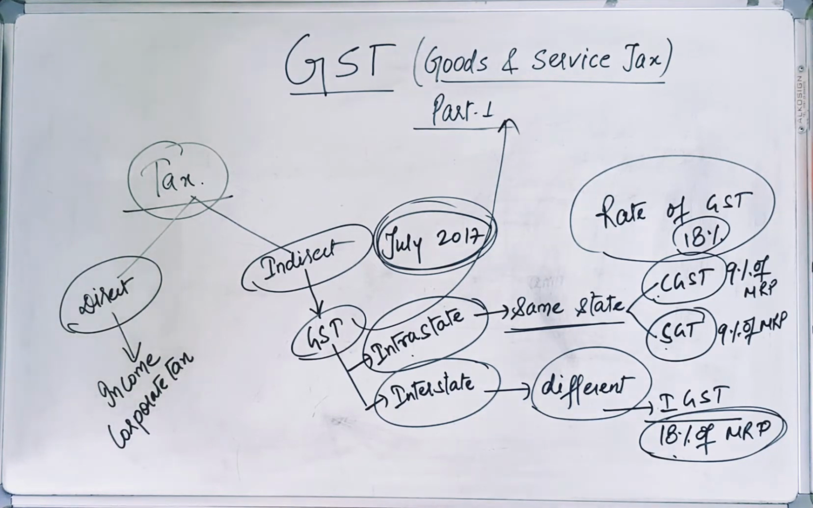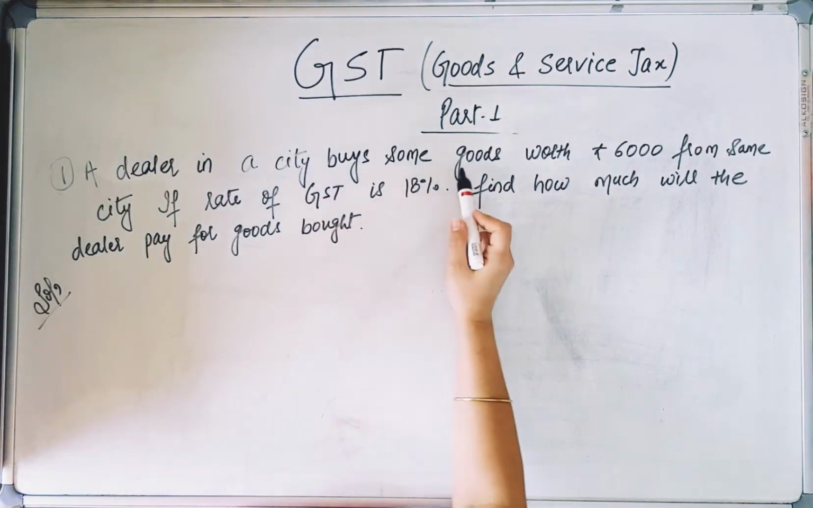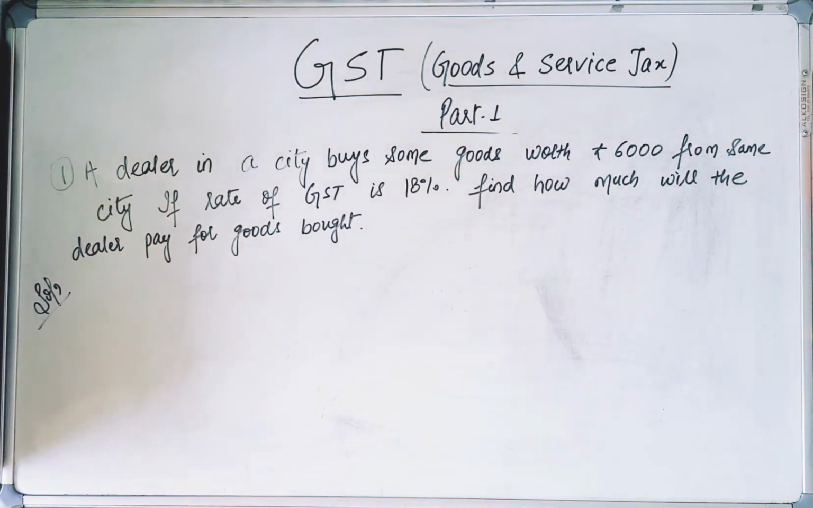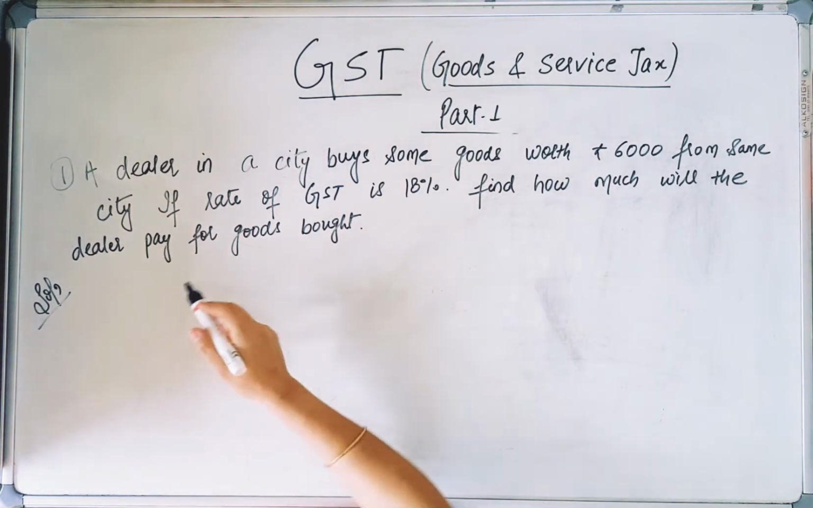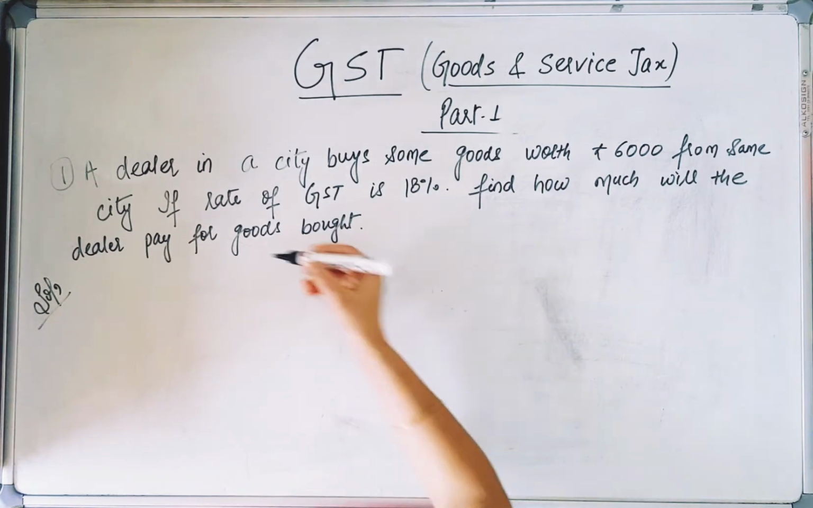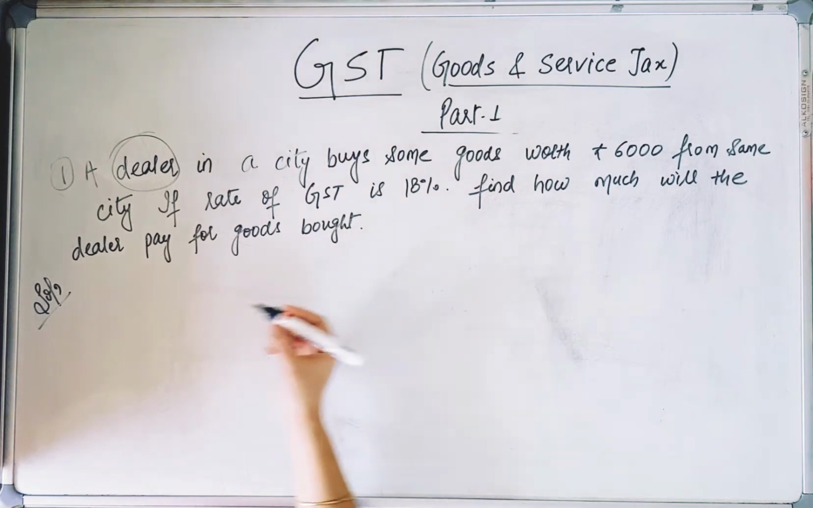Now we'll be solving the questions related to this concept only. Now the question is, a dealer in a city buys some goods worth rupees 6,000 from the same city. If rate of GST is 18%, find how much will the dealer pay for the goods bought. Now dealer is buying goods, he has to pay some tax.